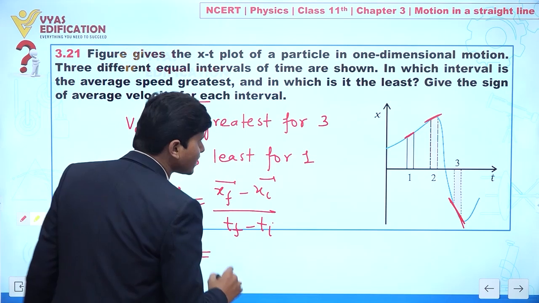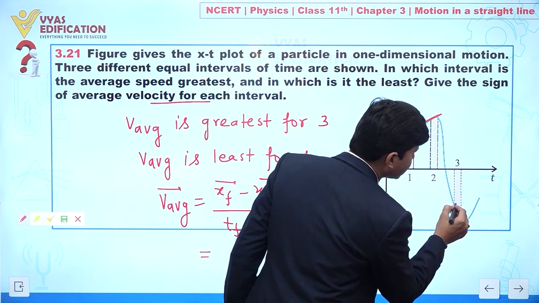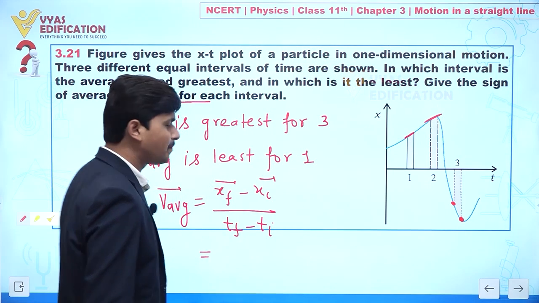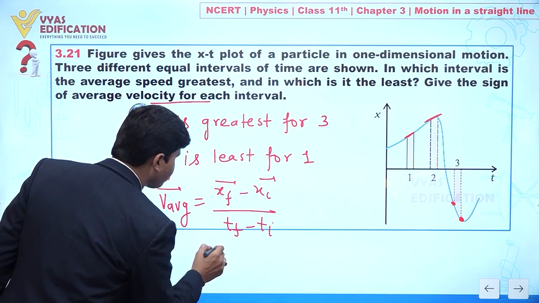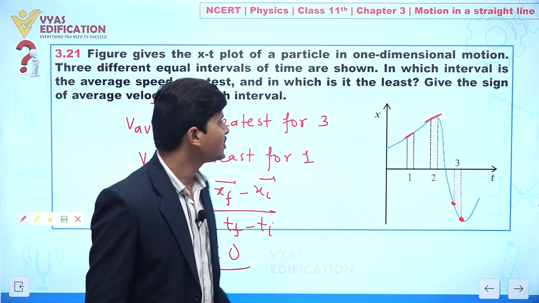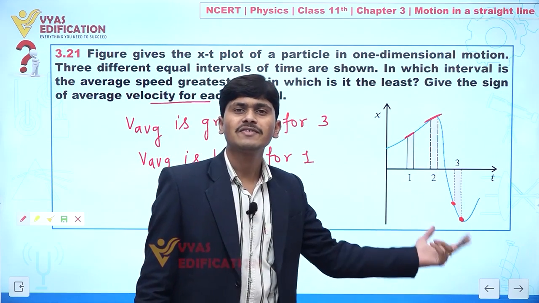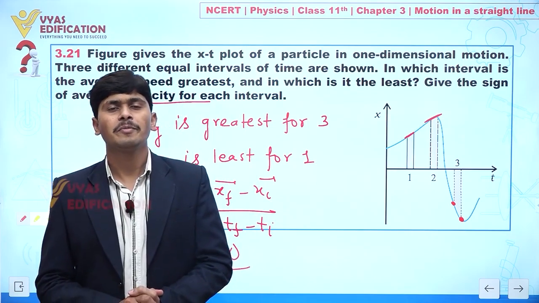Clear? So for the third one, this x final is less than x initial. Clear? So definitely we will find here this average velocity is less than 0. So we can say average velocity is positive for 1 and 2, and average velocity is negative for number 3. Clear to everyone? So this is all about this question.